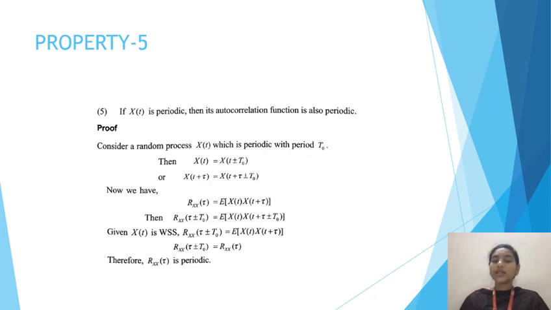So here we have the formula of autocorrelation function. Then Rxx of tau plus or minus T naught is equal to expectation of x(t) into x(t plus tau plus or minus T naught). Given x(t) is wide sense stationary, Rxx of tau plus or minus T naught is equal to expectation of x(t) into x(t plus tau). Here Rxx of tau plus or minus T naught becomes Rxx of tau. Therefore, Rxx of tau is periodic.